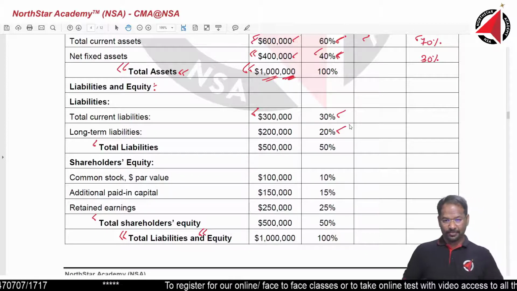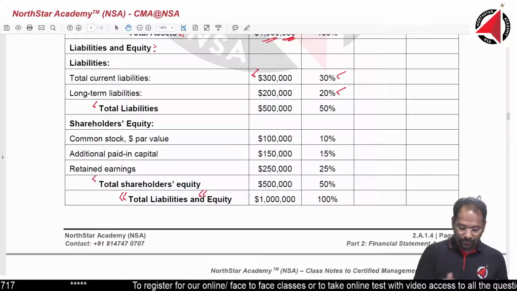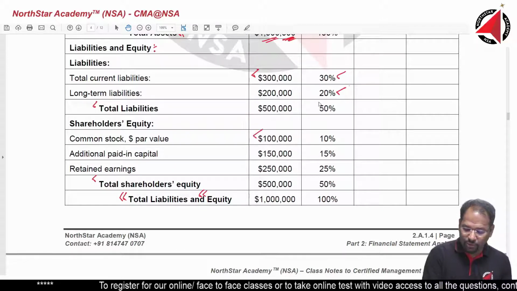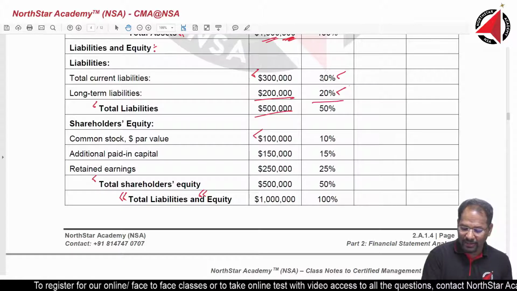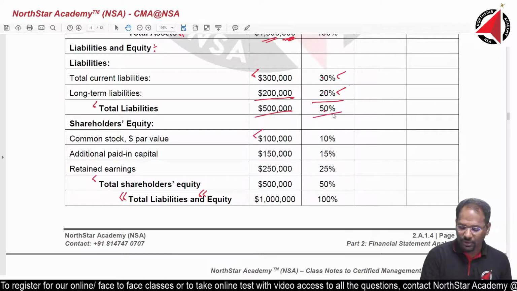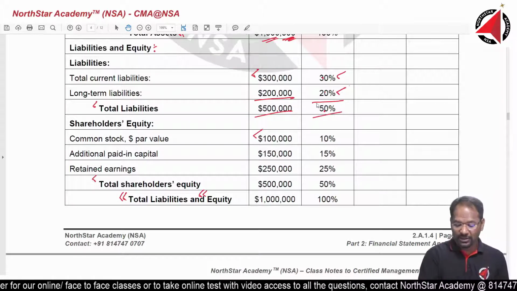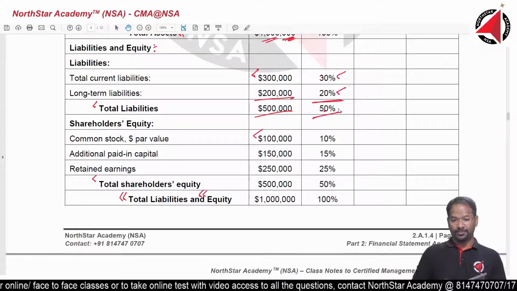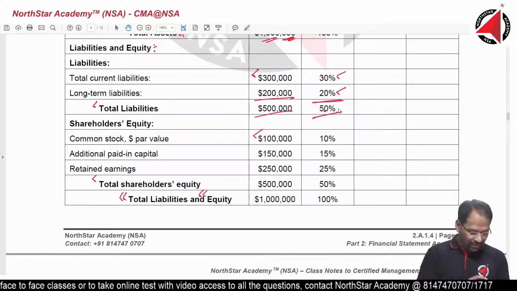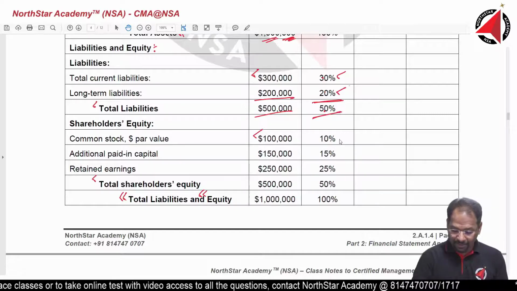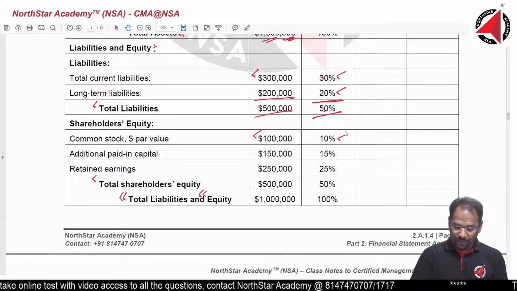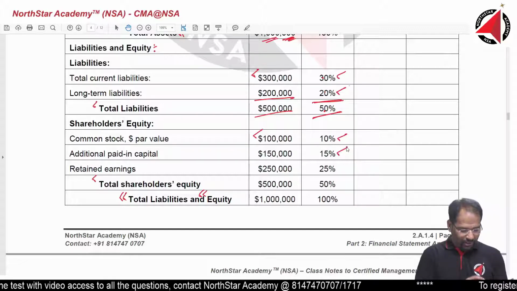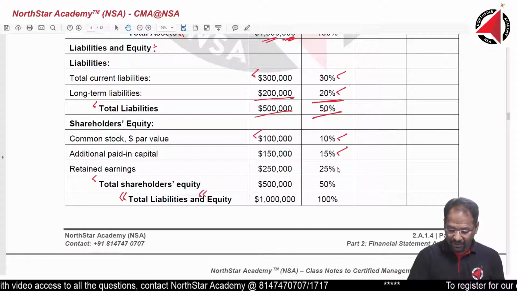Then the next one, 100,000. This is nothing but the total of these two. Don't think that 30, 20, 50 total is 100 here. No, no, no. This is nothing but the total of the first two. Next, 100,000 equals. You get 10%. 150,000 equals. You get 15%. 250,000 equals. You get 25%.